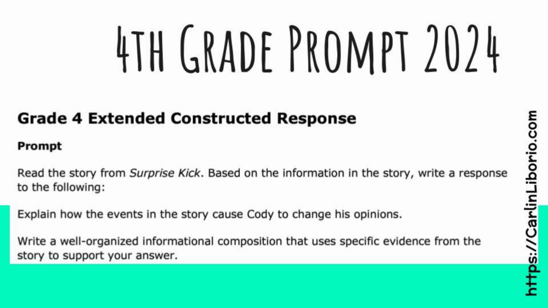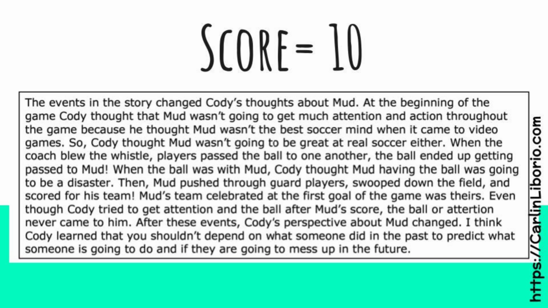Fourth grade was, explain how the events in the story caused Cody to change his opinions. It's a fiction story, so it has to do with the character Cody and how the events in the story changed him from the beginning to the end. Okay, so a score of 10, and you will notice that it talks about the beginning, and it talks about what happened, and then it talks about the end. So that scored a perfect 10.